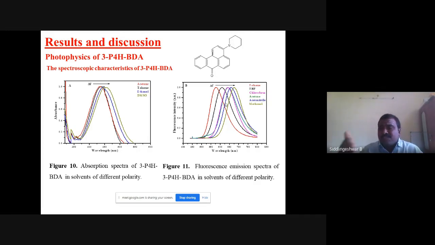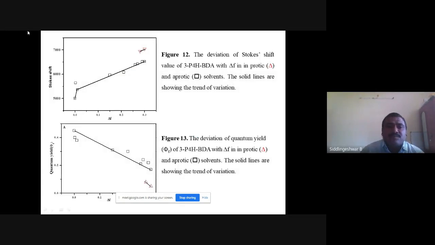In highly polar solvent, it is shifting. This is called Stokes shift. With respect to absorption in the 450 range, emission is in the 600 range. This is called a Stokes shift. I have plotted the graph of Stokes shift versus delta F.